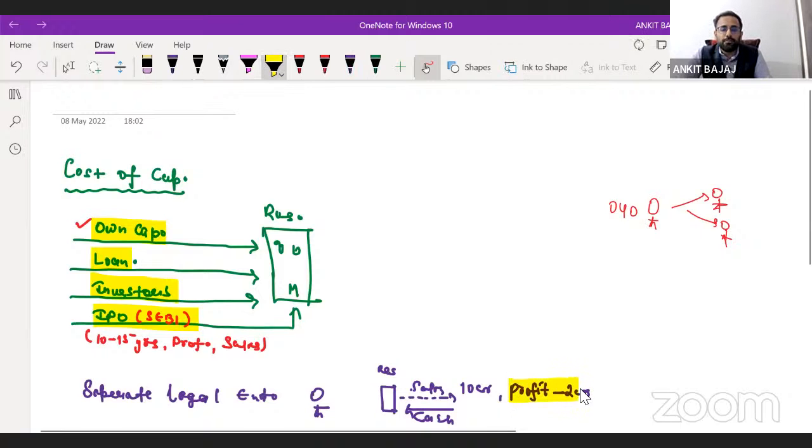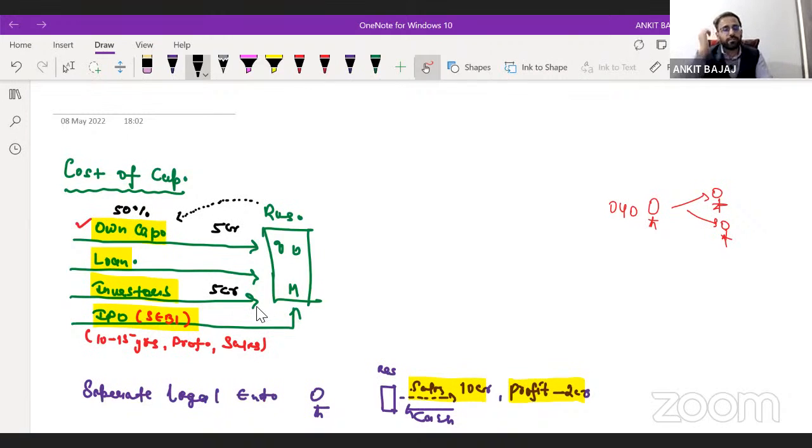Now if your restaurant is earning profit, definitely you will withdraw some money from your restaurant for your own expenses. Because right now, let's suppose you have not raised money from the public, and let's suppose you are a 50% shareholder. What you have done, you have approached some investors. The investor has invested, let's suppose, 5 crore into your restaurant business, and you have invested 5 crore rupees into your restaurant business. You both have invested, right?